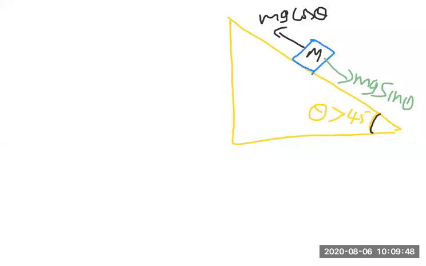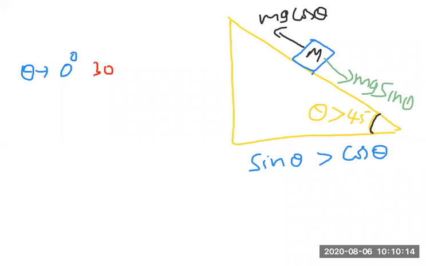Theta greater than 45 means definitely sin theta is greater than cos theta. If you observe the theta values 0 degree, 30 degree, 45 degree, 60 degree, 90 degree, and look at sine and cos: what is sine 0? 0. Cos 0?